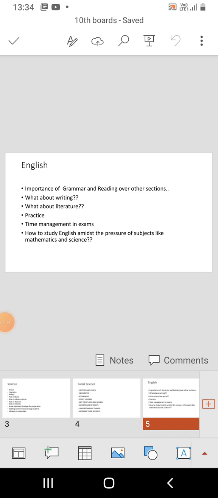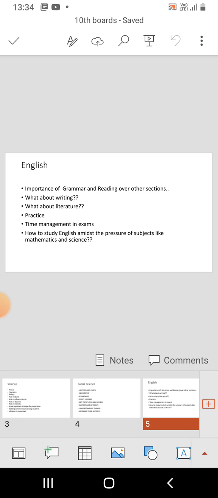But scoring excellent in English, this is a very important statement which I had been giving to people. This statement says that scoring 100 out of 100 in mathematics is easier than scoring 100 out of 100 in English, or scoring even 98 in mathematics. Let us consider 95. Scoring 95 or 97, 98 in mathematics is easier than scoring 98 or 99 in English.